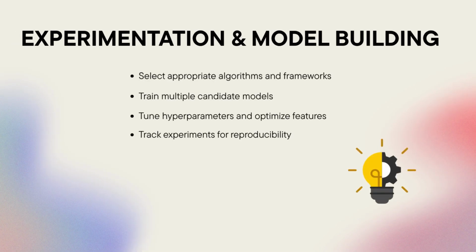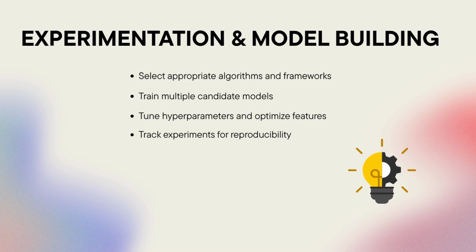So, experimentation and model building. Once data is prepared, the experimentation stage begins. Here, data scientists select algorithms that match the problem: classification, regression, clustering, or others. Multiple candidate models are trained, each with different features or hyperparameters. These experiments are not one-off trials.